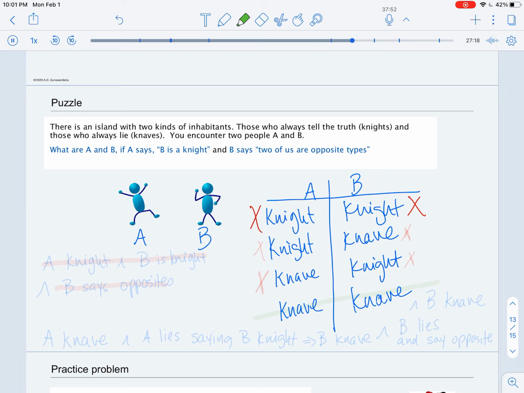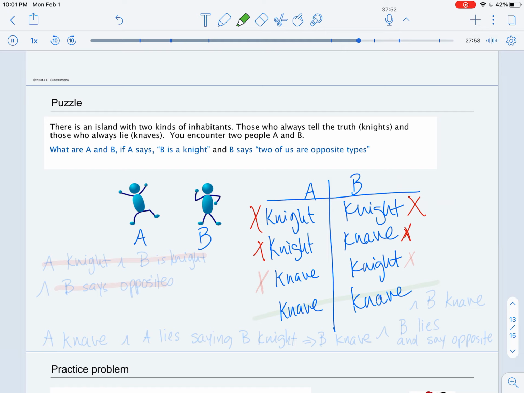Okay, now let's consider if A is a knight and says B is a knight. Well, if A is a knight and says that B is a knight, then since the knight doesn't lie, B couldn't be a knave simultaneously. And what's more is that if B were a knave, B wouldn't tell the truth and say that we're both opposites. So we have to eliminate that also, that B is a knave telling the truth, saying that they're both opposites.